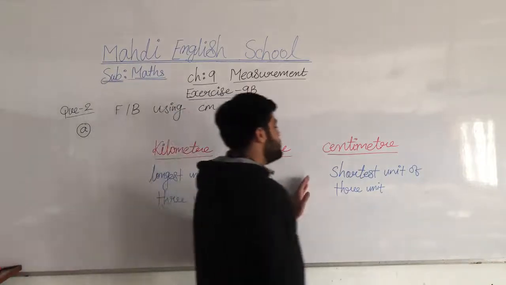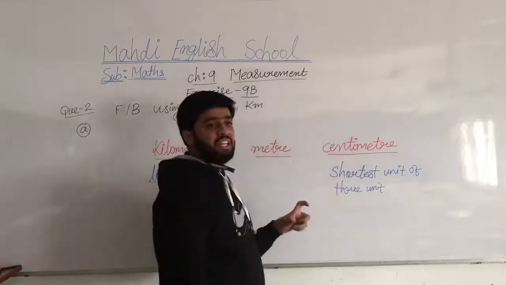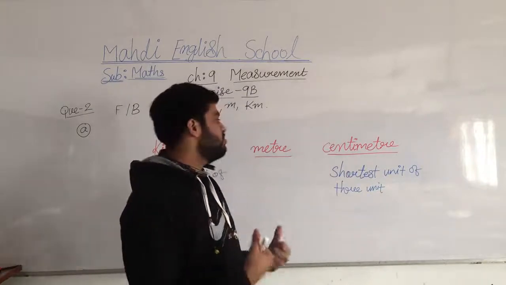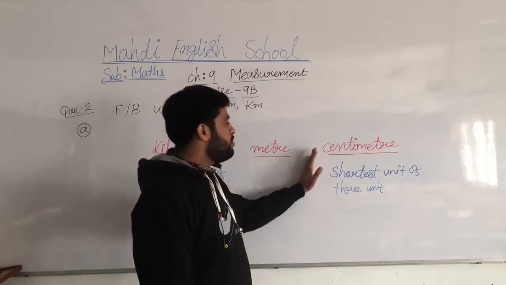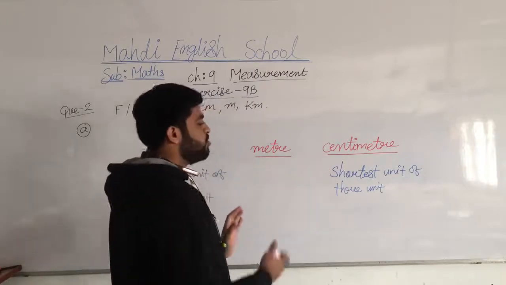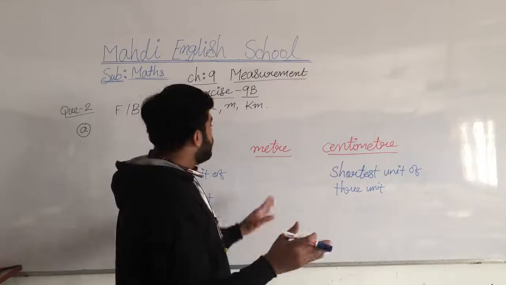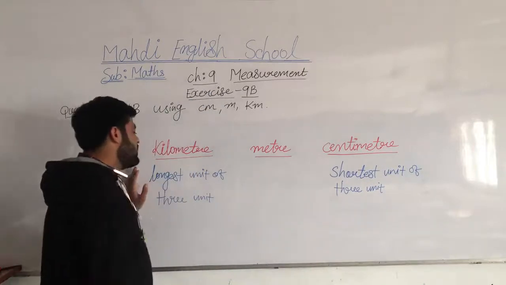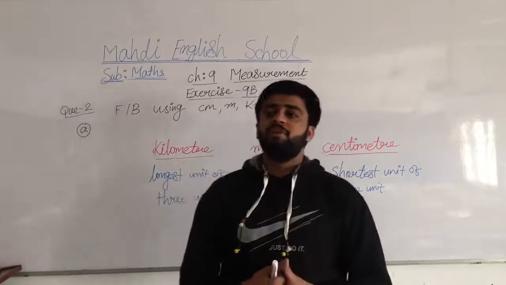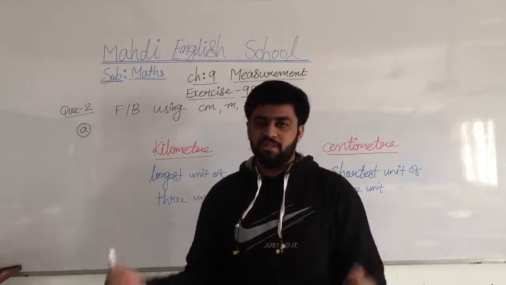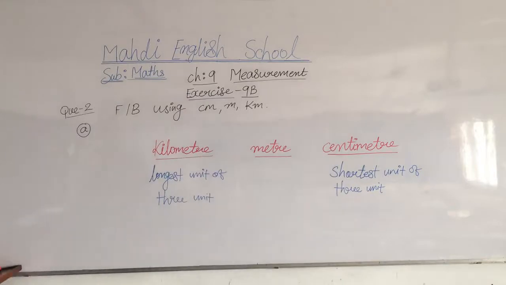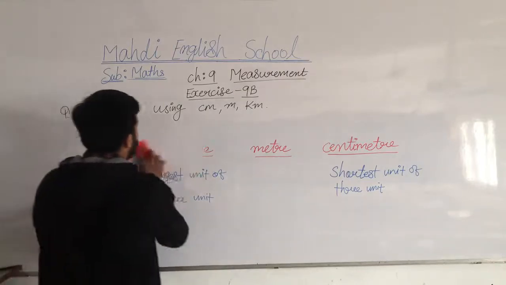The centimeter is the shortest unit. If we have to measure any short length, we use the centimeter. If it is not short but long, then we can use the meter. The kilometer unit is for measuring long distances. Now try to write this in your book. I hope you know and have done this.